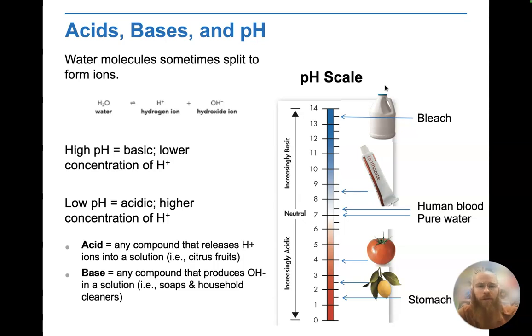And very importantly, I want you to see that in this equation, water is just an equal combination of positive hydrogen ions and negative hydroxide ions, meaning that those positives and negatives in water actually cancel out. And so because the positives and negatives cancel out, we consider pure water to be a neutral pH. A neutral pH has a value of 7, which you can see here on the pH scale.